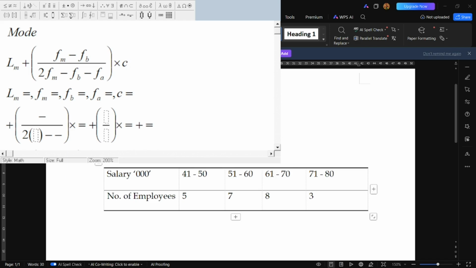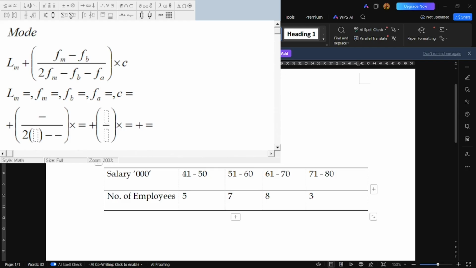What's the first step in getting this? The first step is you want to go into the group data and determine which class has the highest frequency. That is, which class has the value occurring more in terms of frequency. If you observe from this group data, the class occurring more in this case is 61 to 70.